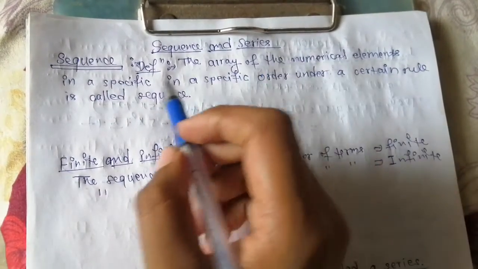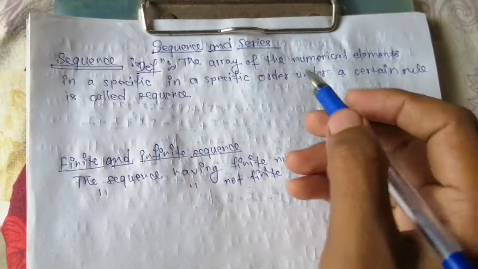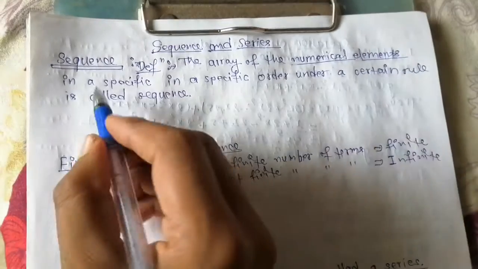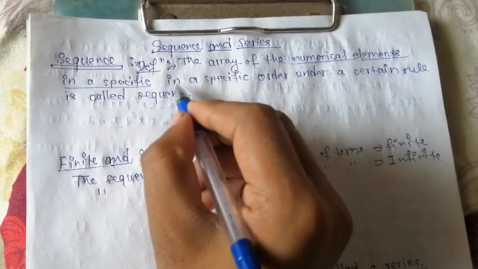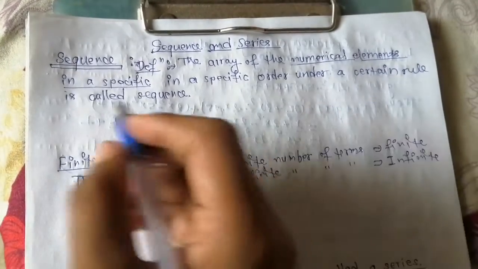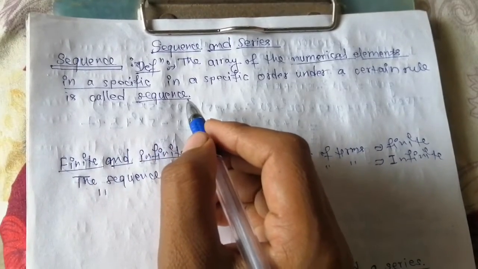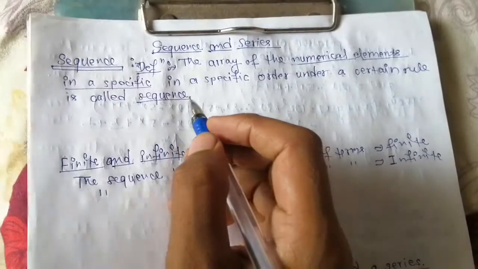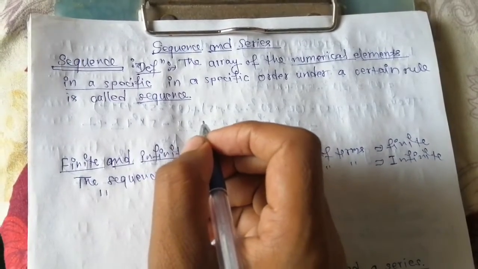Sequence and series. So what is a sequence? It is the array or arrangement of numerical elements or members in a specific order. Any arrangement of numerical elements or members in a specific order that follows a certain rule is called a sequence.